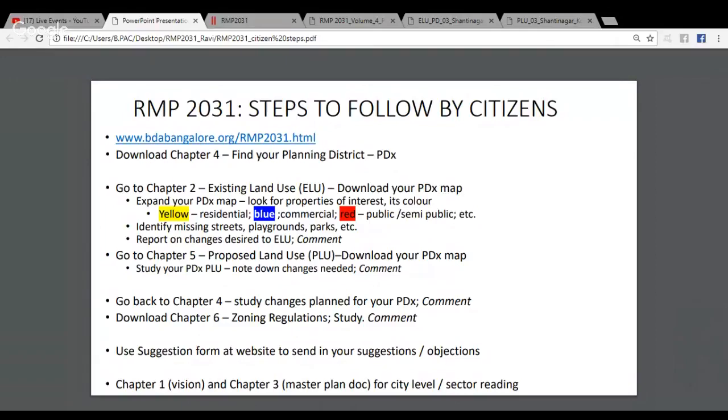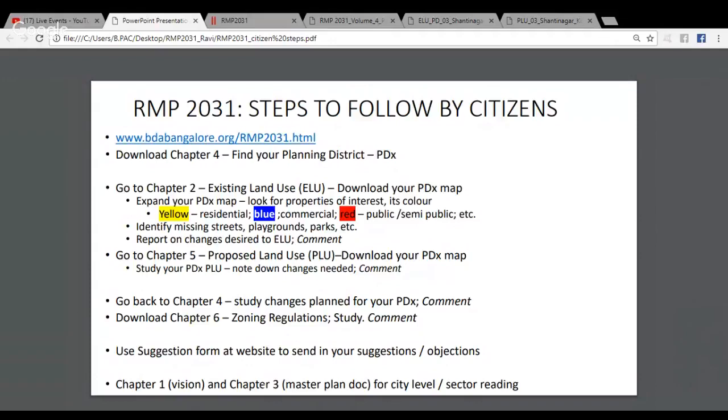If you have the time and the energy after this exercise, you can spend some time reading Chapter 1 and Chapter 3 of the master plan document, which has data at the city level as well as sector reading in terms of what it means for transportation, for housing, for environment and the like.